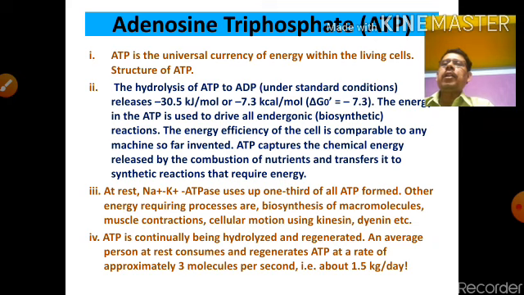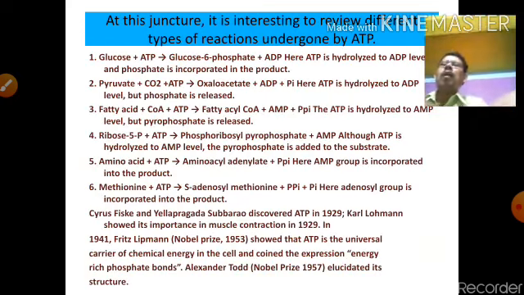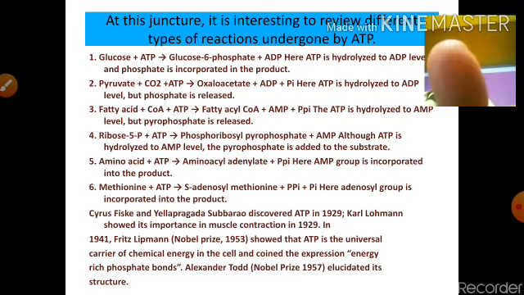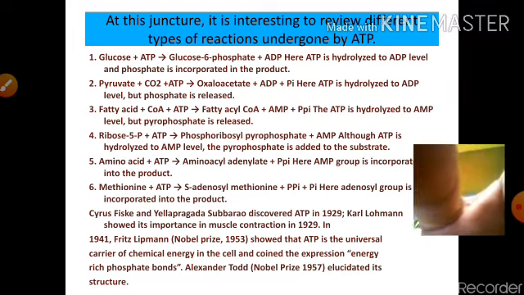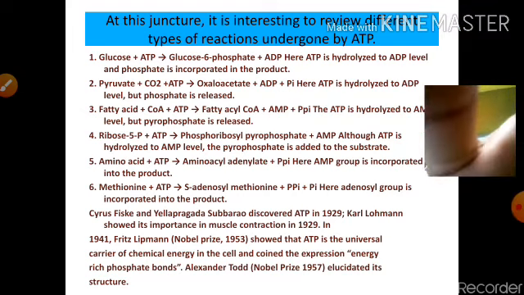ATP is continually being hydrolyzed and generated, and the average person at rest consumes and regenerates ATP at a rate of approximately 3 moles per second. That means in resting condition they produce 3 moles of ATP per second, about 1.5 kg per day. Now let us review the different types of reactions involving ATP.